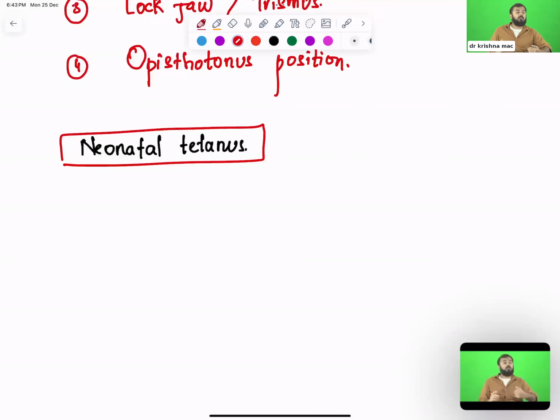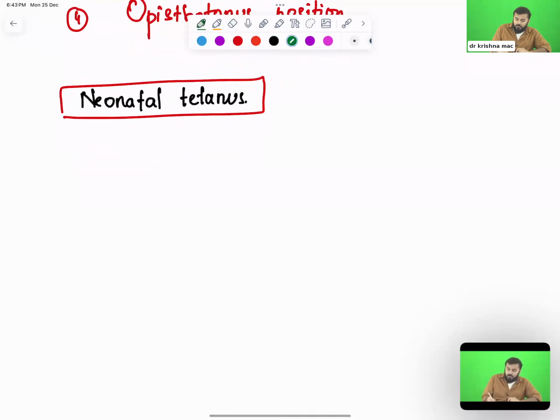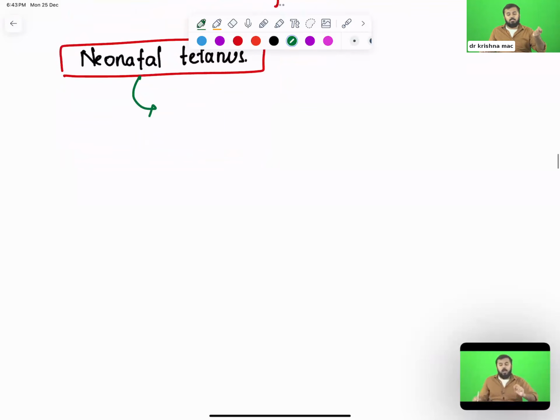Now, during the delivery, even during a normal delivery, not a C-section, what you do is that you cut the umbilical cord. Now, if the forceps you are using are not properly sterilized, what will happen? Through these unsterilized forceps, the spores can land on the umbilical stump. Through the umbilical stump they can enter your body and cause neonatal tetanus. So the most important risk factor for neonatal tetanus is unsterilized artery forceps used for delivery.